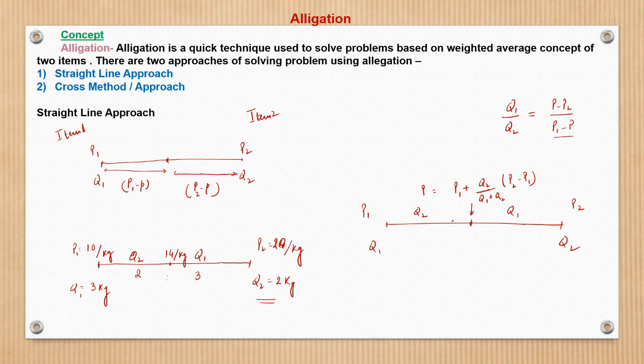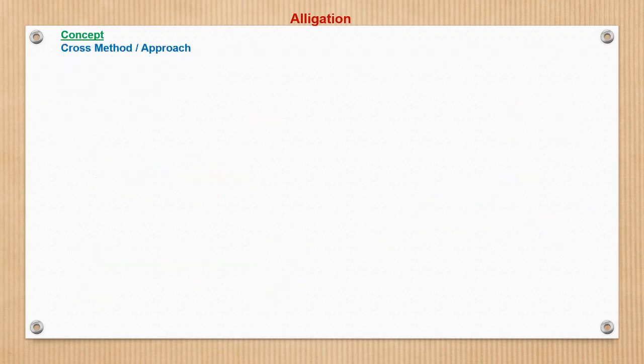So basically, Q1 plus Q2 represents the distance between P1 and P2. So what will Q2 represent? Q2 upon Q1 plus Q2 into P2 minus P1, right? With linear equation we can say. So that is what P is representing here. With an example this will be even easier.